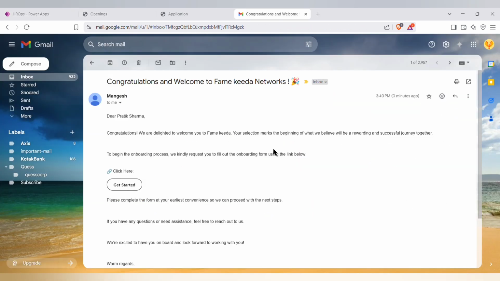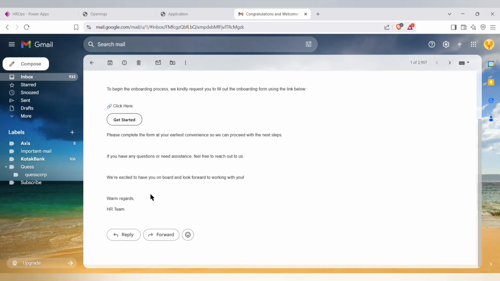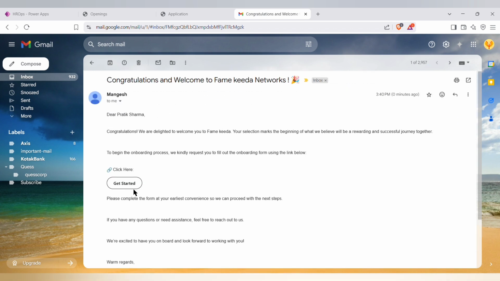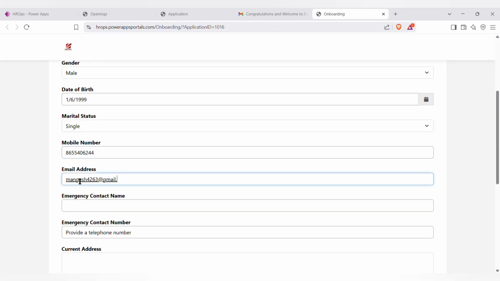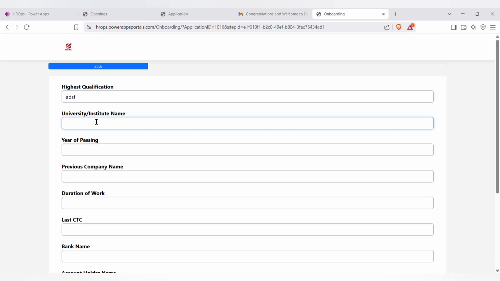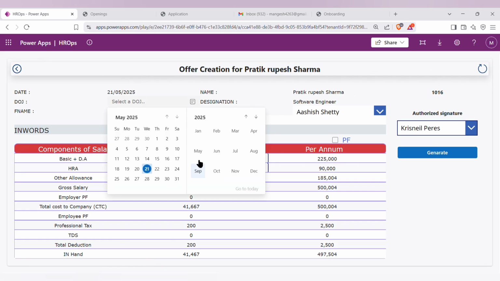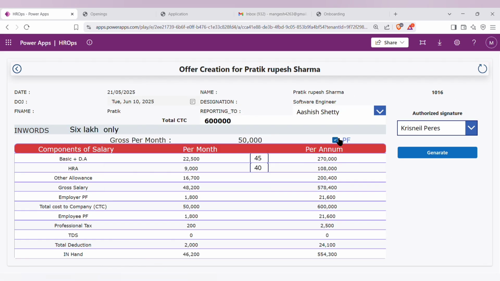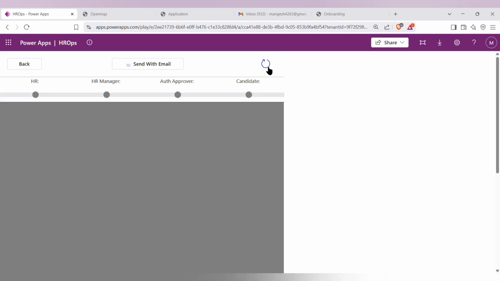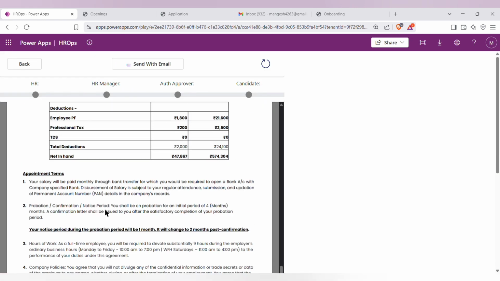Once a candidate is selected, they receive an email with a Get Started link to submit their personal details and attach necessary documents. After submission, we proceed to create the offer letter by selecting the final CTC and clicking Generate, which creates a PDF offer letter that is still unsigned.